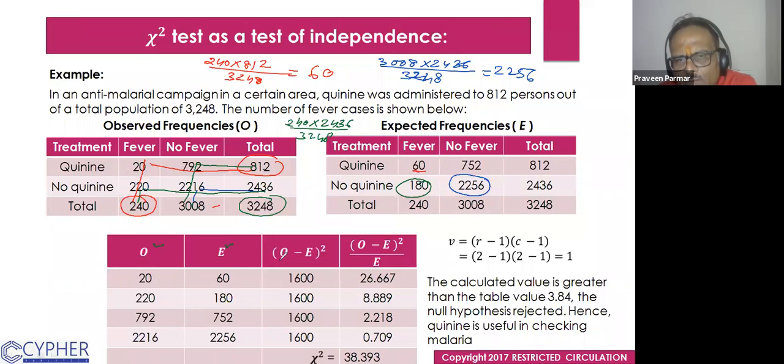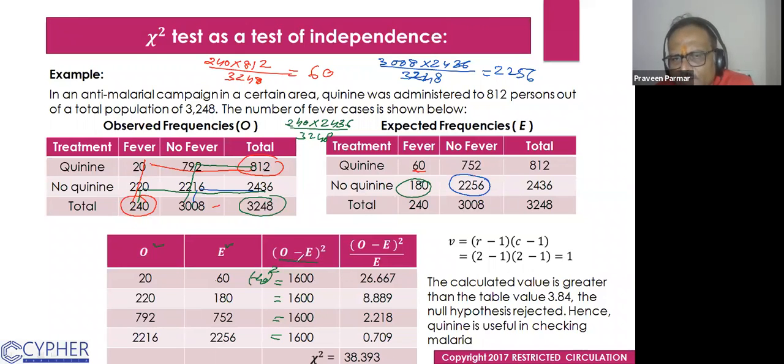Then we find the difference of this. The difference we get is minus 40, and then we square it, so we get 1600. Fortunately, all are the same. It doesn't always happen, sometimes it does. Usually the values will be different, but here the values are the same.